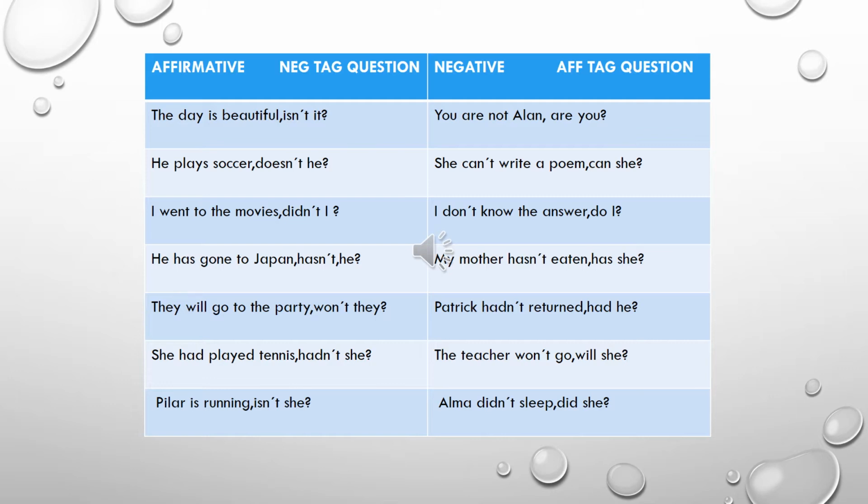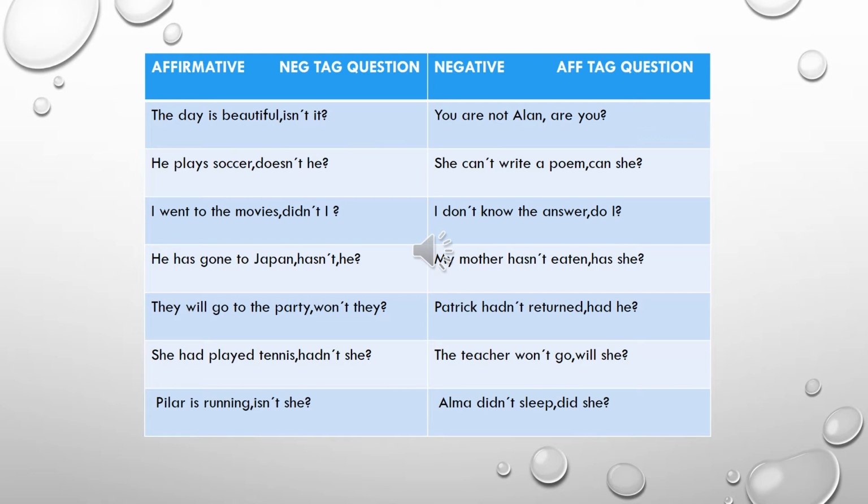Number 3. I went to the movies. The sentence is written in past tense. Went is past, simple past. The auxiliary for simple past is did. So negative, didn't I? I went to the movies, didn't I? I confirm it.